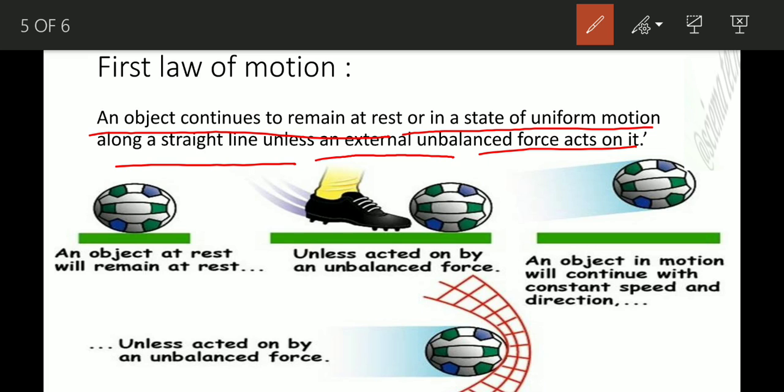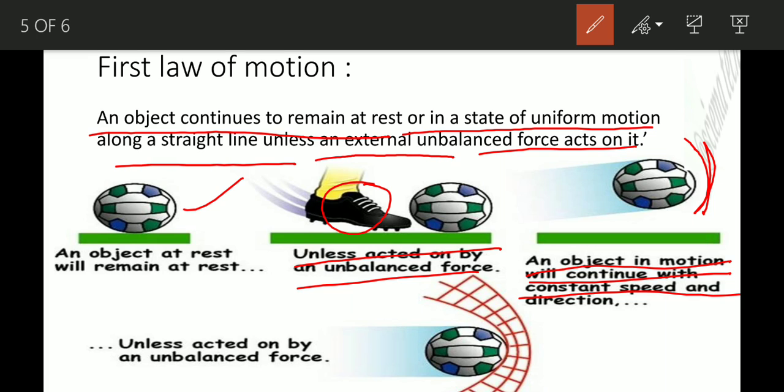Any body or any object will be in the state of rest until and unless an external force is applied, right? So for example, take a soccer ball. An object at rest will remain at rest until and unless force is applied by your feet, so unless acted upon by an unbalanced force. And an object in motion will continue with constant speed until and unless any force is applied. So the ball will continue in motion until and unless another external force comes in its place.